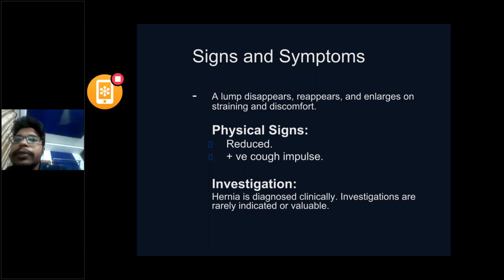Lump presentation is the most common presentation of this hernia, and sometimes it may present with pain if it is obstructed or strangulated. If it is strangulated, the patient will present with breathlessness, pain, fever. All these inflammatory features will be present. Physical signs: reducibility or irreducibility will be present. Cough impulse will be present.